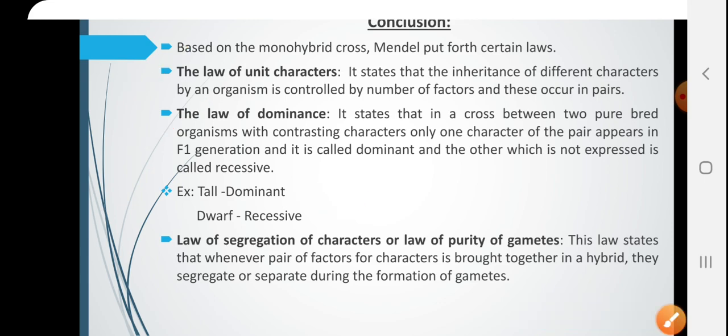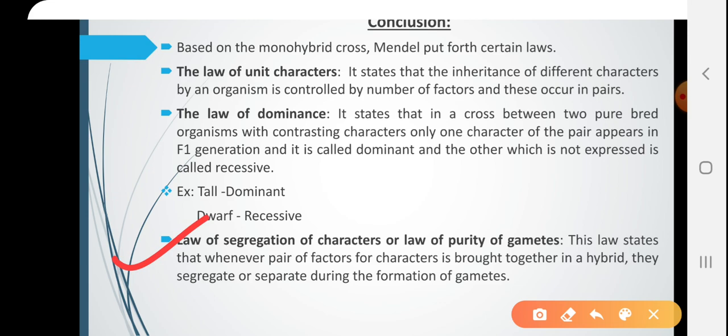Next one is the law of segregation of characters or the law of purity of gametes. So, this law states that whenever pair of factors for characters is brought together in a hybrid, they segregate or separate during the formation of gametes. So, here when hybrid is brought together, they will not produce the same type of gametes, but they produce two different types of gametes.